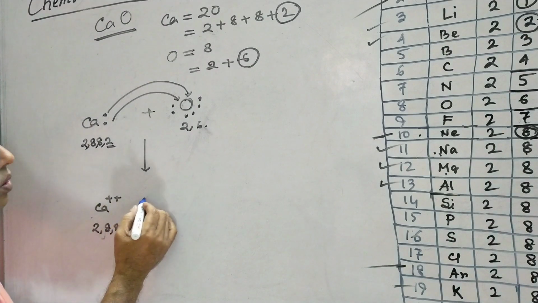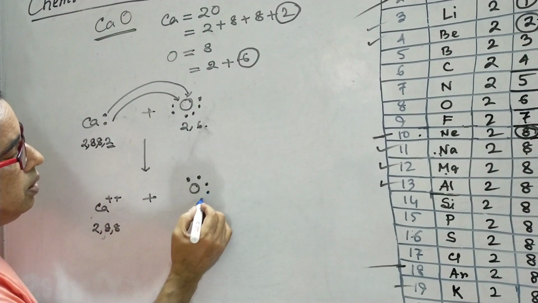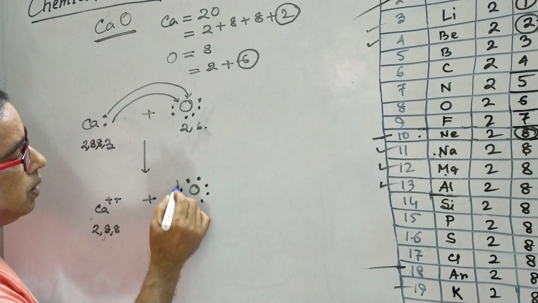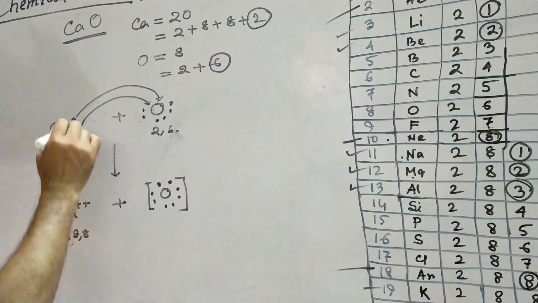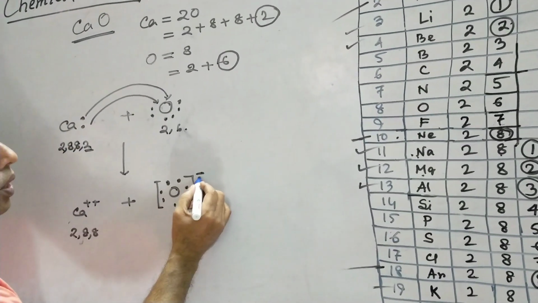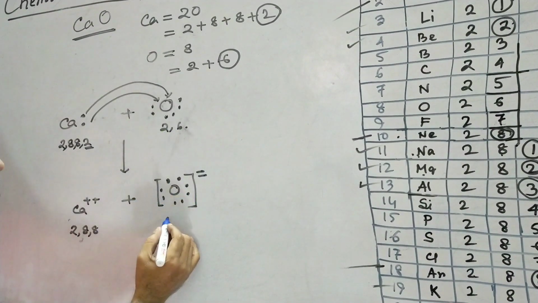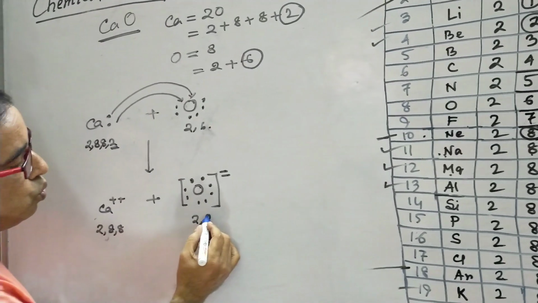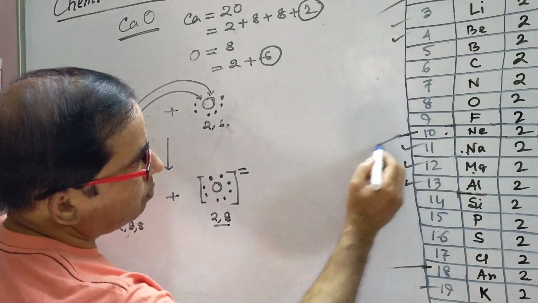On the other hand, oxygen possesses the electronic configuration like this: 8 electrons in its outermost orbit. As oxygen gains 2 electrons, the charge will be minus, that is double minus, and the electronic configuration is converted to 2, 8, which is similar to neon.